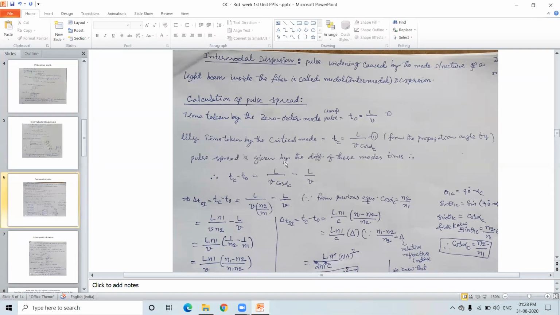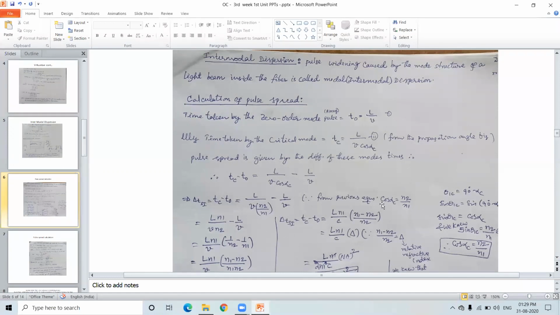Pulse spreading is given by the difference of these two mode times. That is Tc minus T naught, critical mode minus zero order mode, equal to L by V cos alpha minus L by V. Up to this is clear, right? Delta T SI, as we are talking about the step index fiber, the pulse spreading for a step index fiber is equal to Tc minus T naught, equal to L by V, and we have placed cos alpha C equal to n2 by n1.